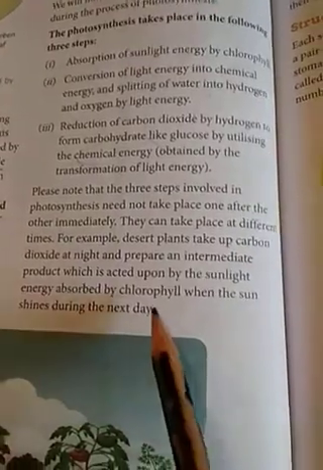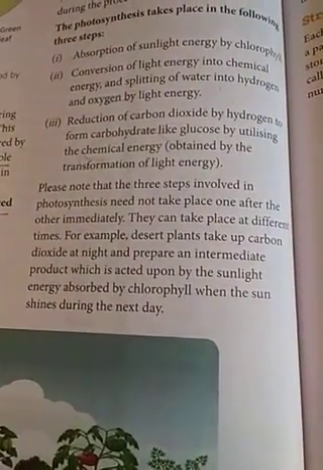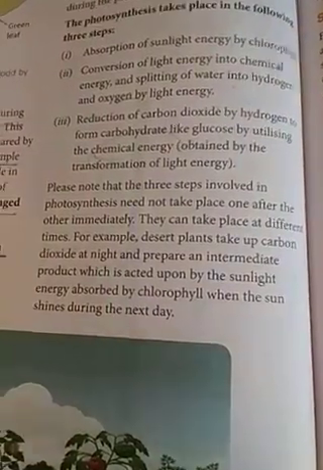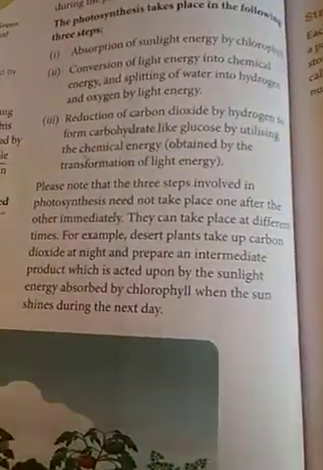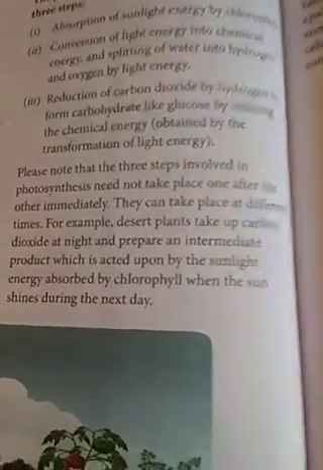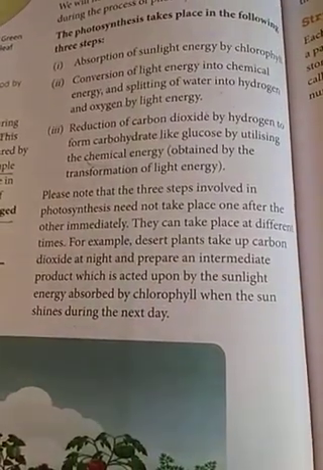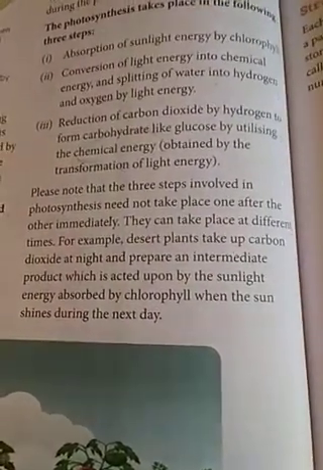So the desert plants take up the carbon dioxide during the night and prepare some intermediate product, and the further process happens when the next day the sunlight is absorbed by the chlorophyll. In this way photosynthesis is happening in the xerophytic plants, or the desert plants.